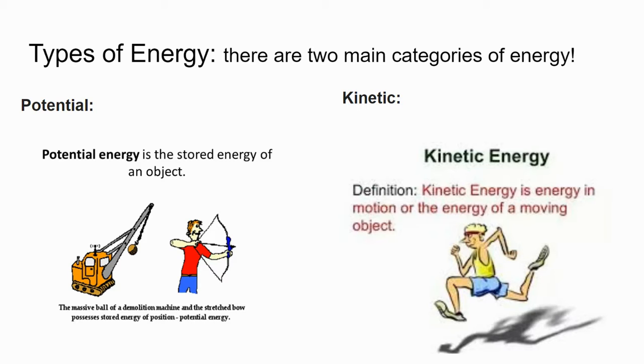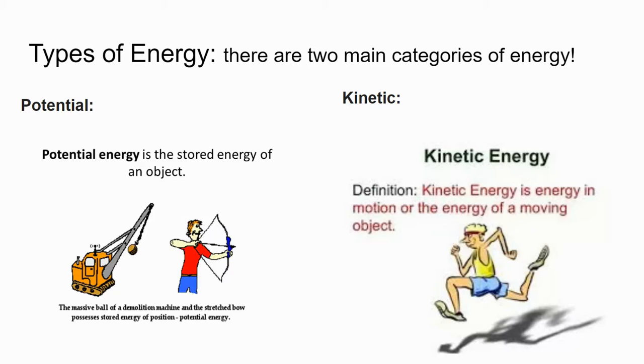On the other hand, you have this track star over here just running through my Google Slides presentation, and that's what we would call kinetic energy. Okay, so that's energy in motion. That's energy of something that's actually moving. Okay, so when that guy releases the bow and arrow, that arrow flies through the air.